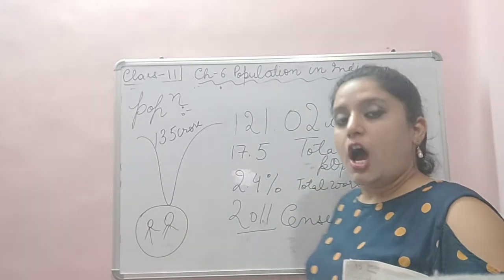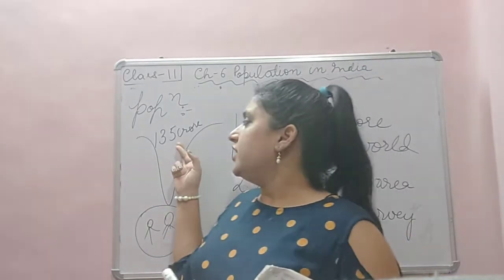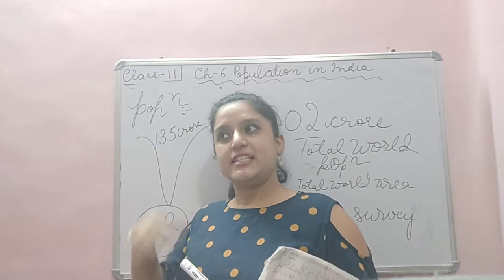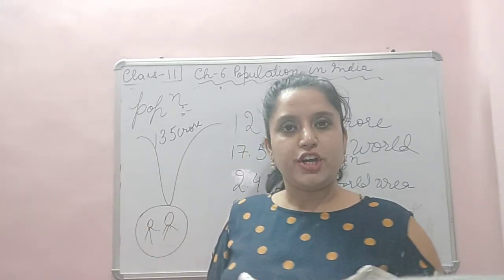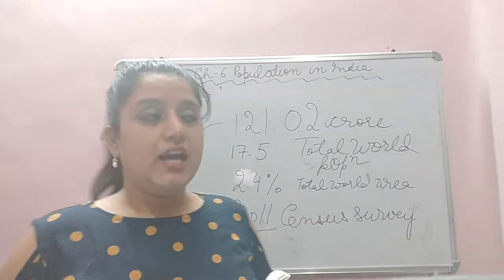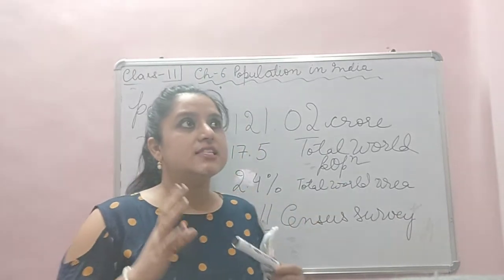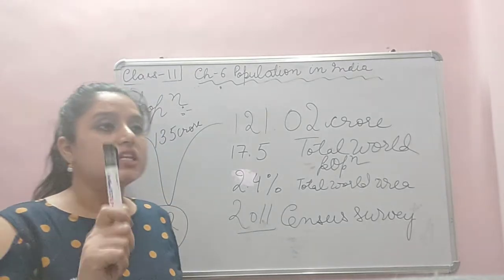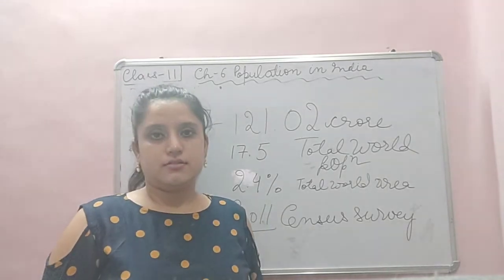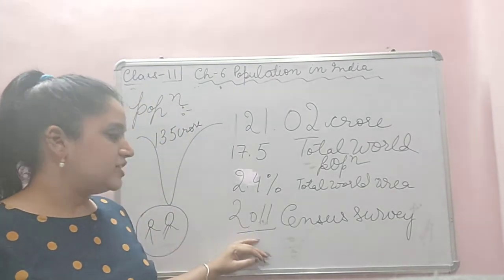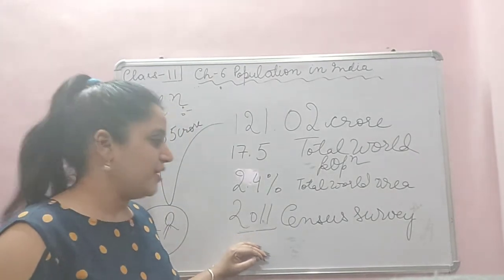Got it? How do we calculate whether India's population is approximately 135 or exactly 140 crore? How? The figure is noted by the census survey, the survey which is done once in 10 years. The last census survey happened in 2011.